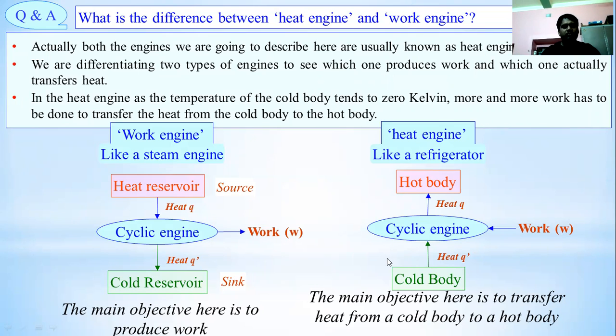Now, before going to the next topic, again I have summarized the thing for entropy. For a spontaneous process, delta S universe equals delta S system plus delta S surroundings, and it should be greater than 0. Number 2, for a reversible process, delta S universe equals delta S system plus delta S surroundings, that will be 0. For a system in equilibrium, delta S universe equals delta S system plus delta S surroundings equals 0. So these are the basic concepts of the second law of thermodynamics and entropy.